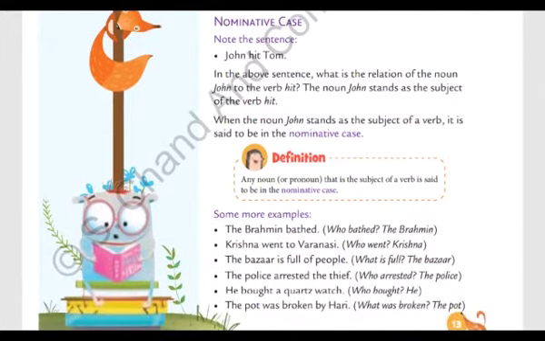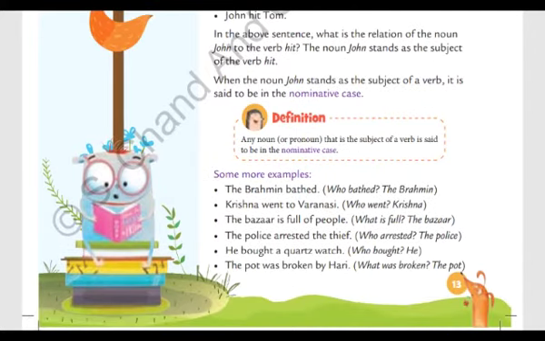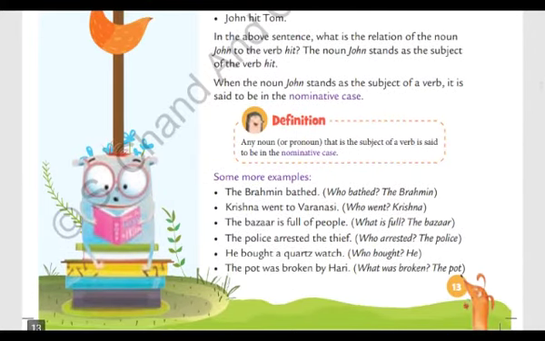Definition: any noun or pronoun that is the subject of a verb is said to be in the nominative case. Some more examples. The Brahmin bathed. Who bathed? The Brahmin. So in this sentence, the subject, the Brahmin, is in nominative case.